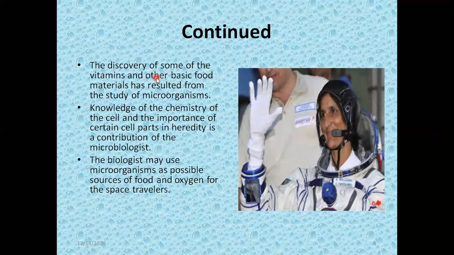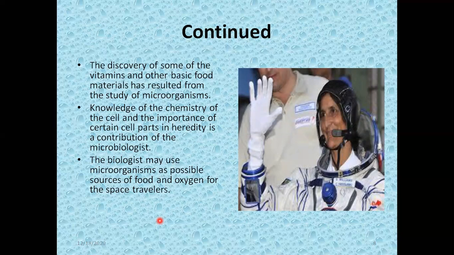Similarly, the discovery of some of the vitamins and other basic food materials has resulted from the study of microorganisms. Certain vitamins we can obtain from the microbes, and certain basic food, due to the nanotechnology and biotechnology of the microorganisms, are used in biotechnology. So certain basic food material and vitamins are also part of the discovery as far as 20th